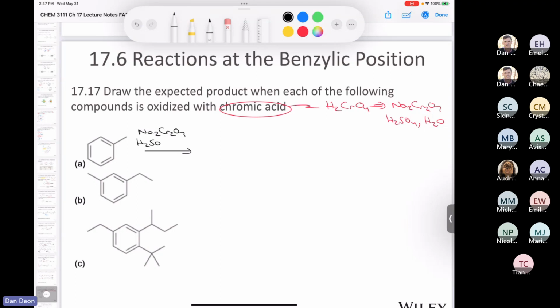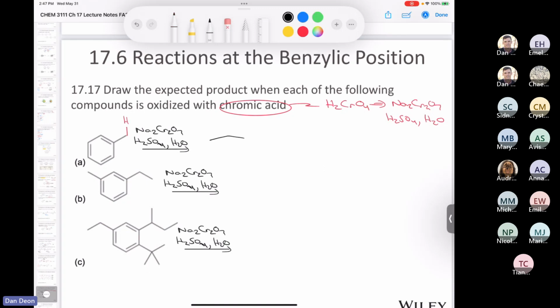So we're going to use the same reagents every time. Well, on the first compound, which is toluene, we have one benzylic carbon. It's got at least one proton on it. And so that's going to get oxidized to give us benzoic acid.